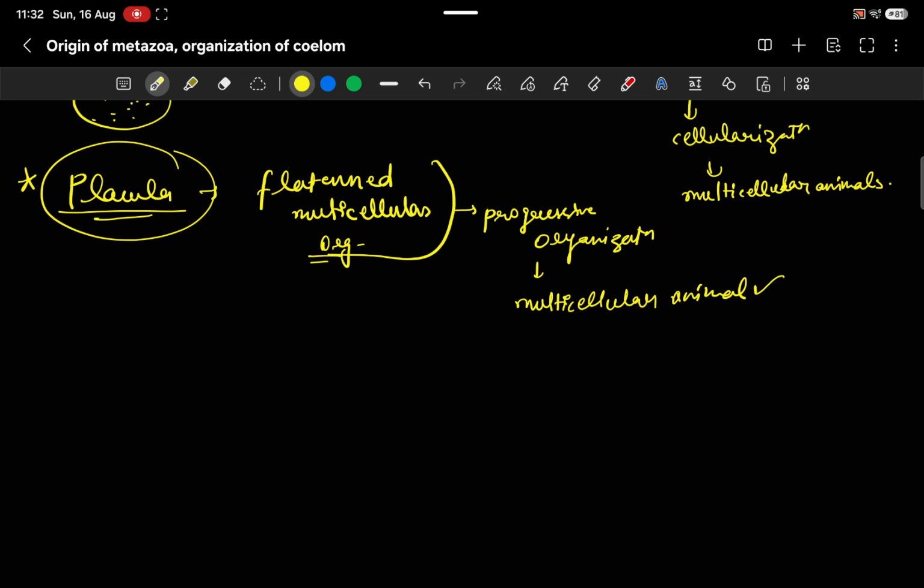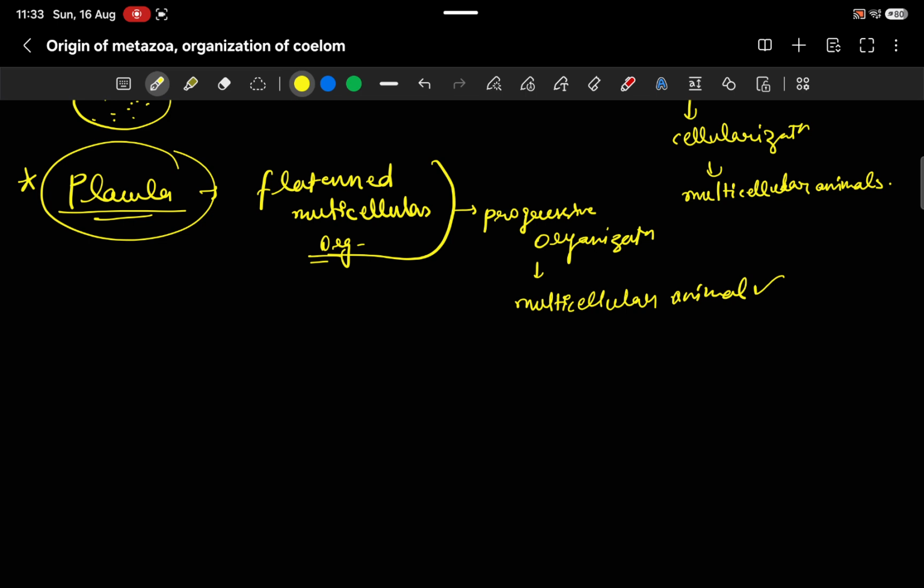Now we will see the organization of coelom, but before that, a little about the modern concept. The modern perspective on the origin of metazoans does not depend on accepting the classical theories given by scientists like Haeckel. The modern perspective is based on molecular evidence, and according to it, choanoflagellates are the closest living relatives of metazoans, but they are not saying directly that metazoans originated from them.